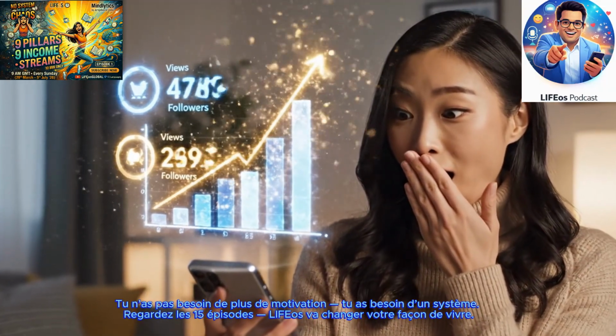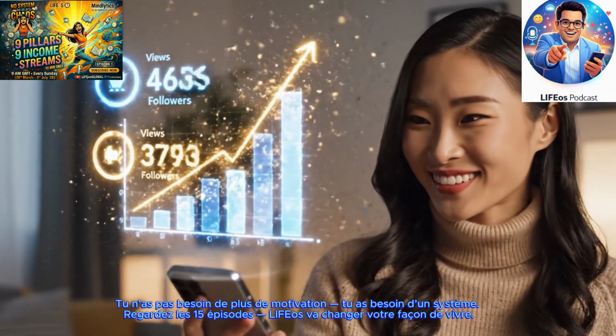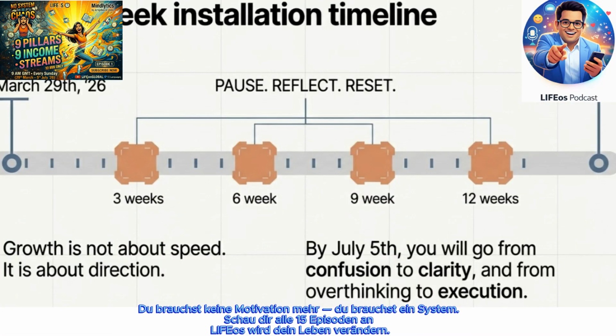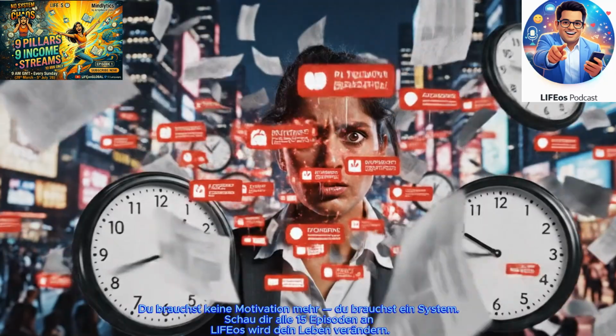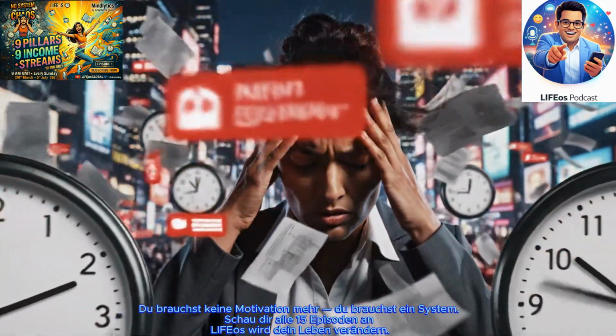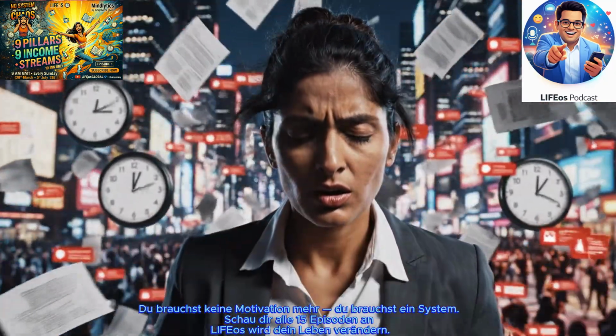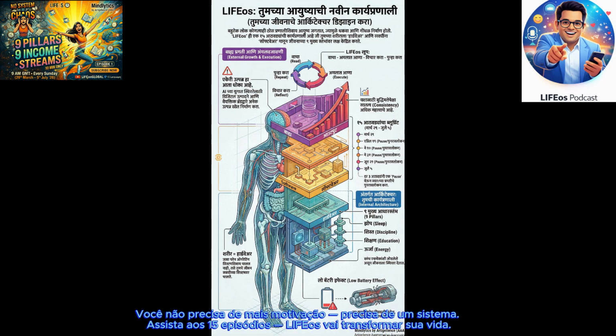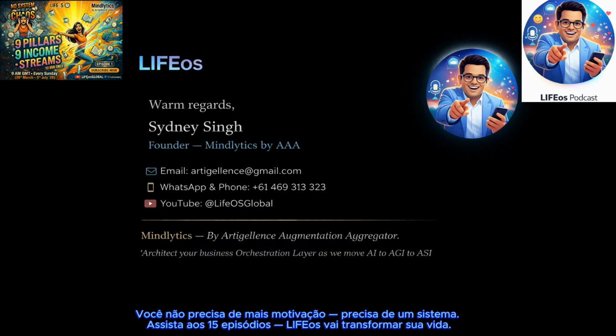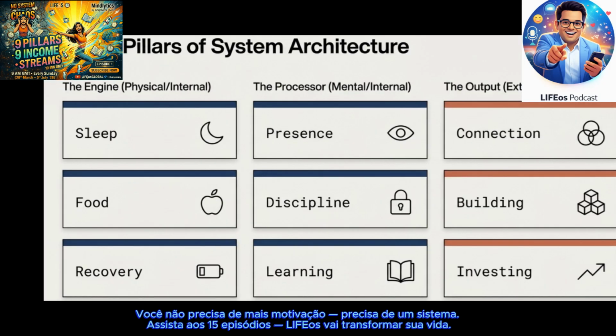Well, it's built on 9 interconnected pillars. You've got connection, discipline, food, presence, learning, building, investing, recovery, and sleep. Wow, that's a lot of pillars. It is, yeah. But rather than just a checklist of self-help buzzwords, these act as a structural web. For instance, the food and recovery pillars directly supply the physiological energy you need to run the learning and building pillars. Oh, I see. And if you lack presence, your connection with others degrades. They just constantly feed into each other. So it's not about being perfect at one isolated thing.